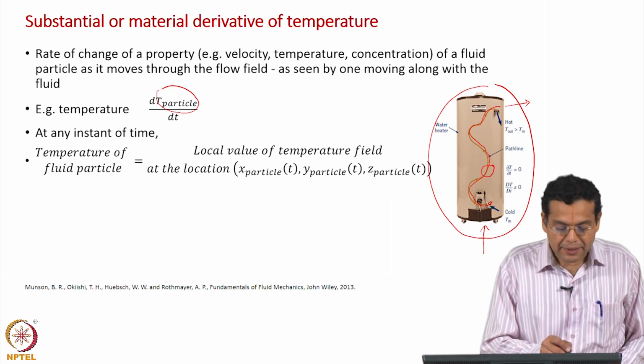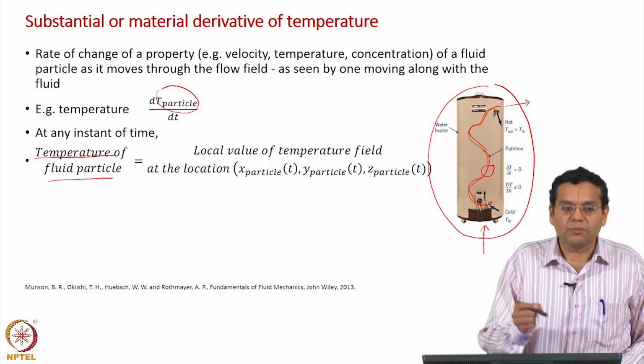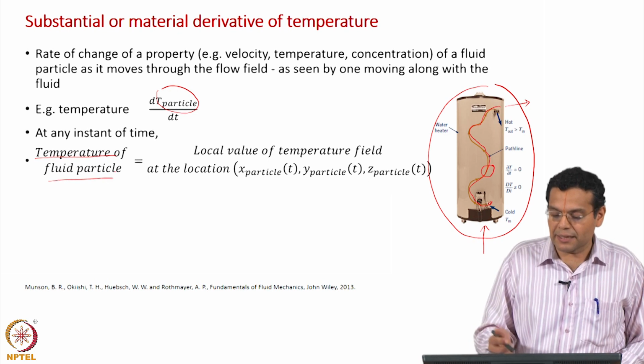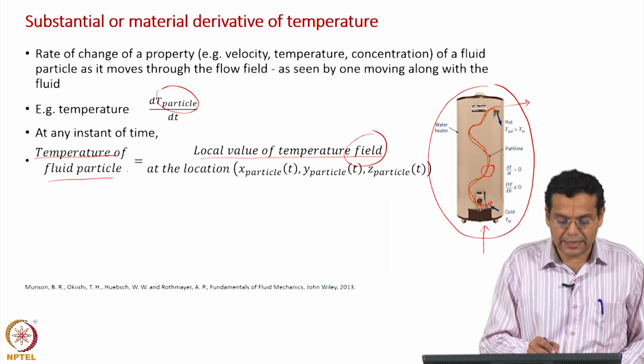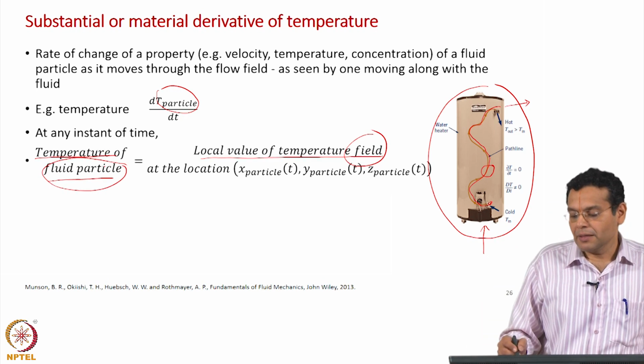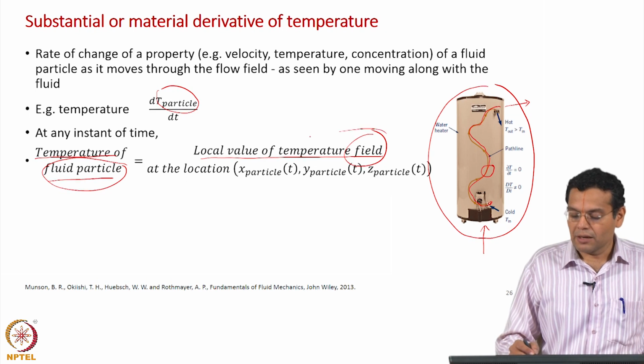Similarly, here the temperature of the fluid particle, or more specifically temperature sensed by the fluid particle, should be equal to the local value of the temperature field. Okay. So, once again relating a Lagrangian quantity to an Eulerian quantity.